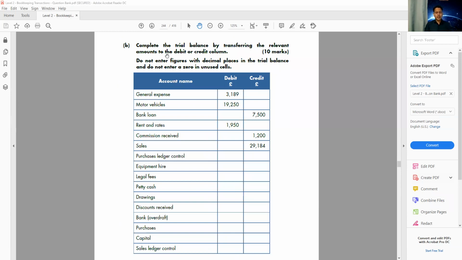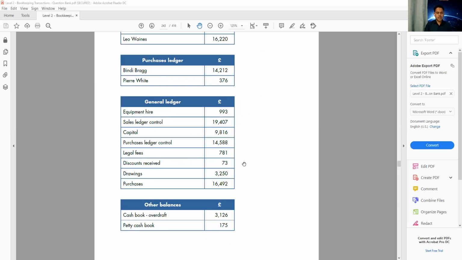It says, complete the trial balance by transferring the relevant amount to the debit and credit. Do not enter the figure with the decimal place in the trial balance. Do not enter a zero. Okay, so let's move all this information. First write it down here in the corner so that we can move it really quick. Before that, let's do it together. We just need to understand, is it debit or credit?